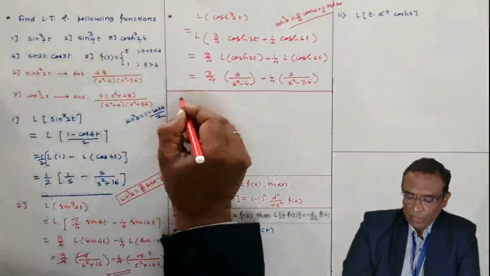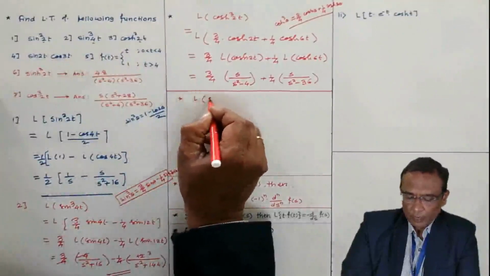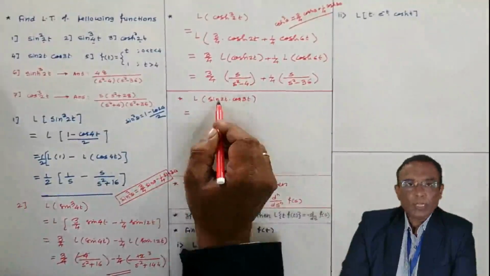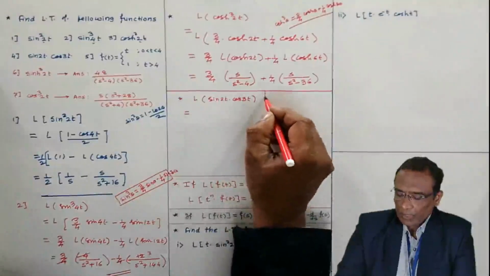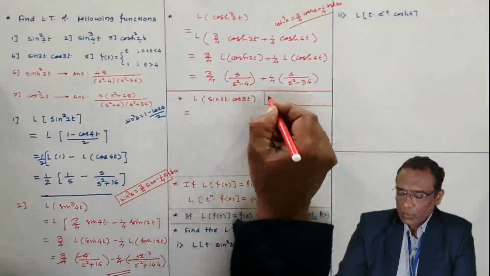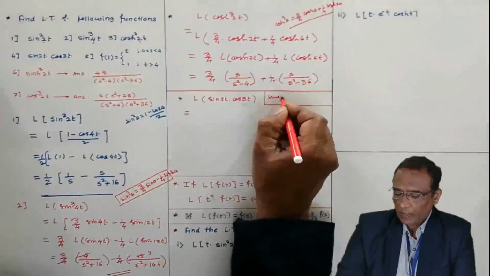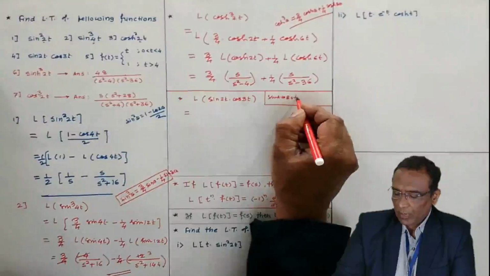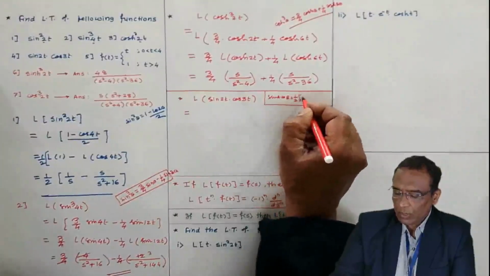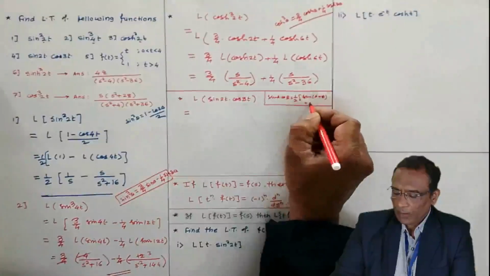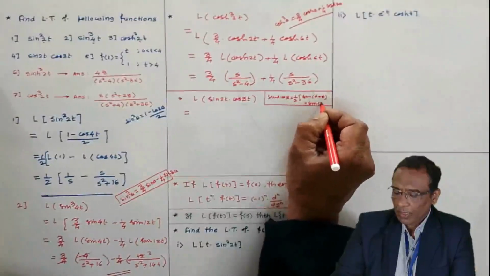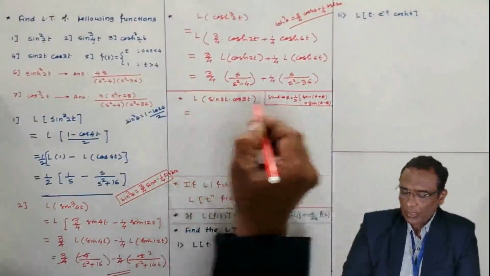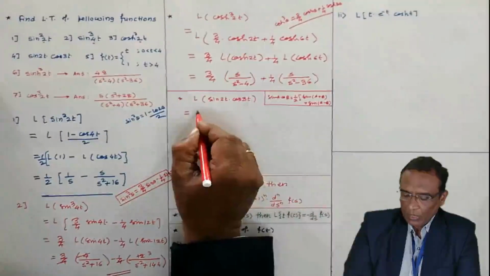Now Laplace of sin 2t into cos 3t I want. So you can resolve it by using the formula. Here I am writing the formula. The sin A cos B formula: sin A into cos B is 1 by 2 of sin of A plus B plus sin of A minus B. So this formula you can use. Now here A is 2t and B is 3t. How do you resolve it?